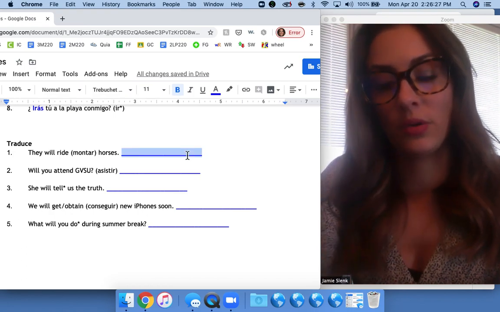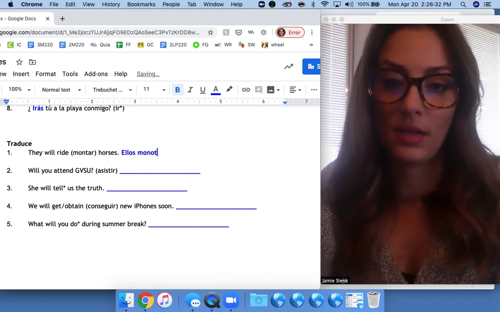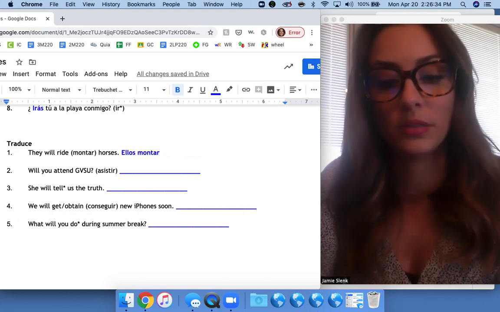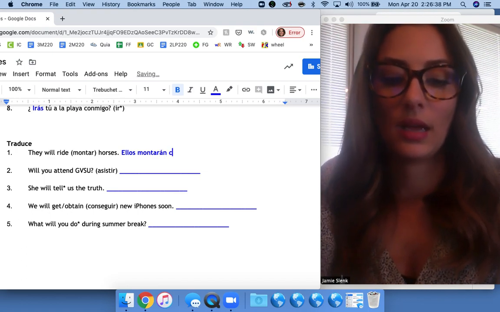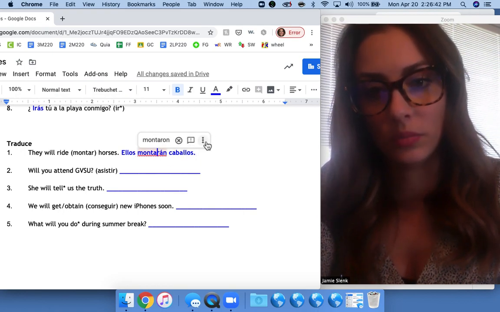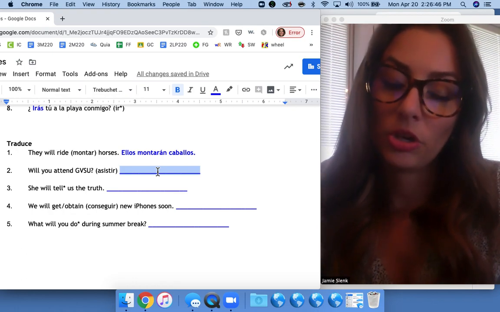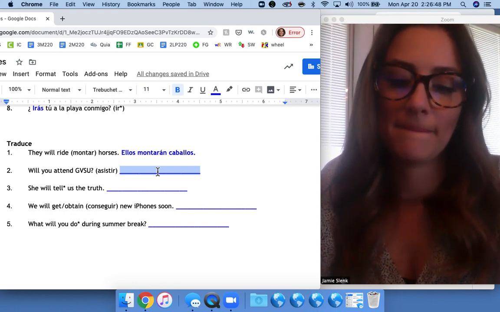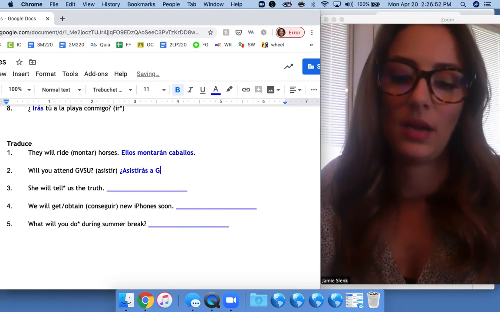So they will ride horses. Ellos montar, and then the ending for ellos is rán. Ellos montarán caballos. Why doesn't it look like that? Nope, what I have is right. Will you attend Grand Valley? ¿Asistirás a Grand Valley?